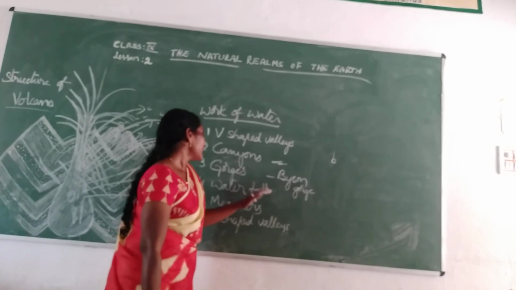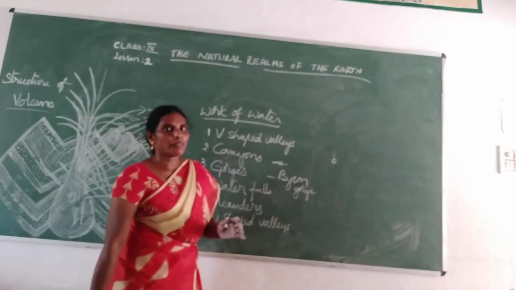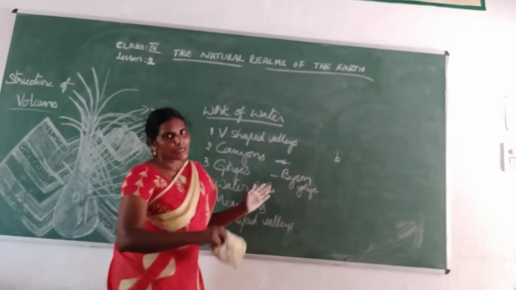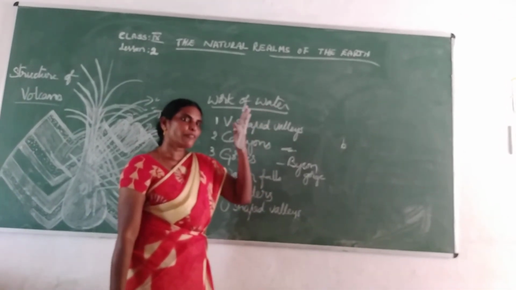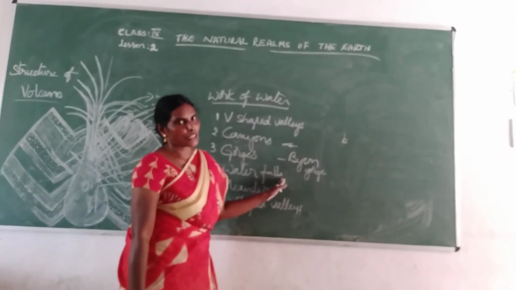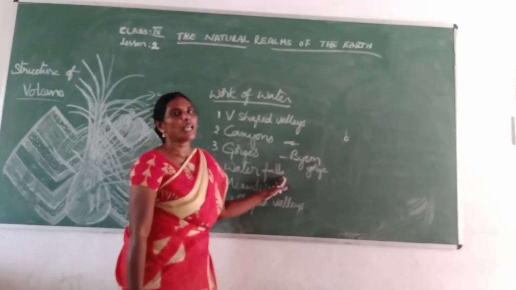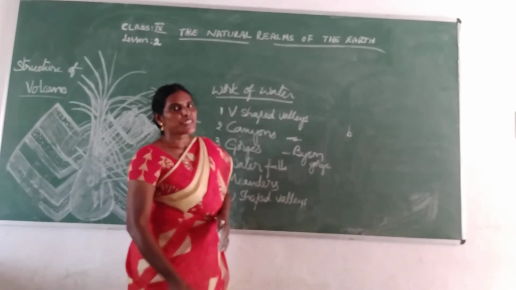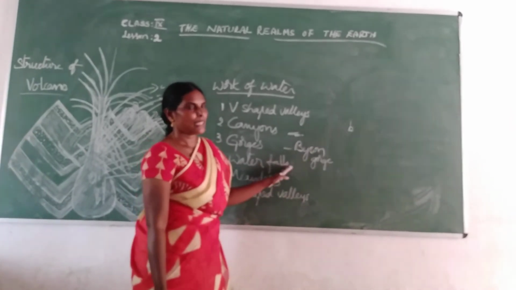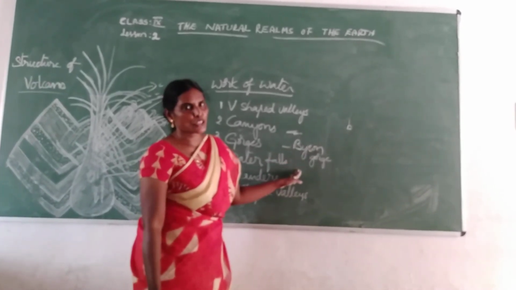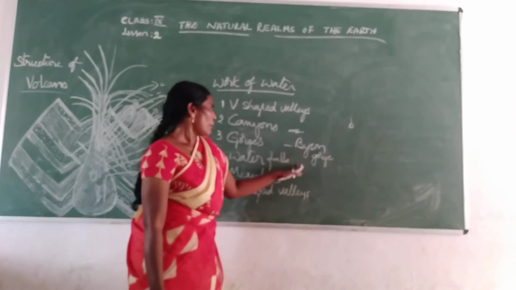Okay children. Then waterfalls. Waterfalls, you know, no? Always water coming from up. That means from the top of the mountain it falls down. That is called waterfalls. For example, Angel Waterfall. This is the very highest waterfall in the world. This is in Venezuela country in America.